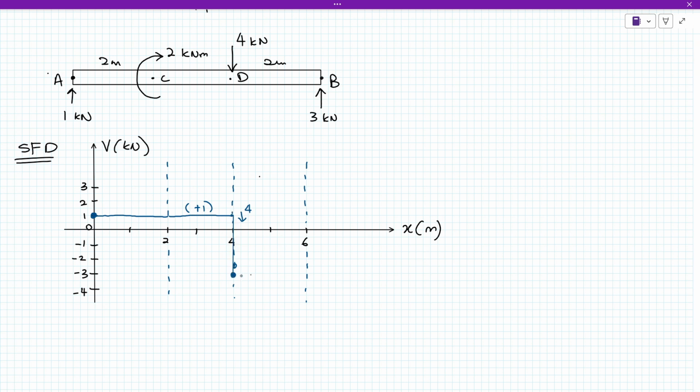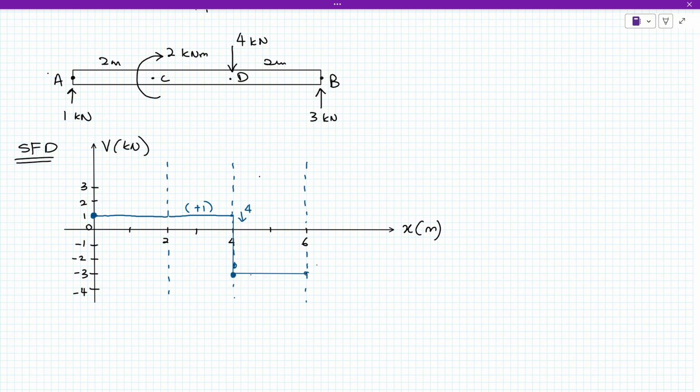Right. And then daripada this D to B, there is no forces. So the shear force will be constant up until dekat B, di mana akan ada upward force 3 kilonewton ke atas. So kita akan continue lah, maintain saja dia punya force, shear force di sini sampai sini at the end.